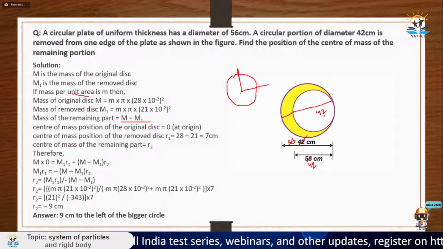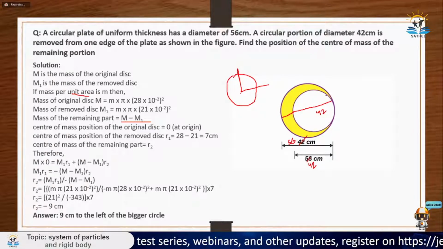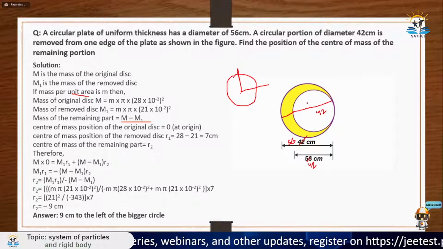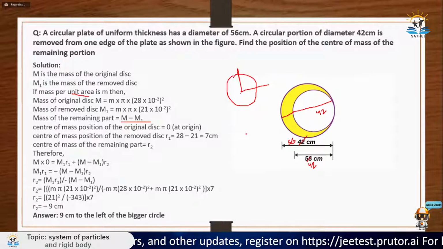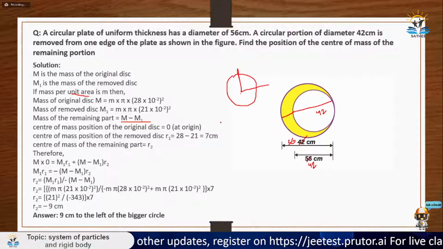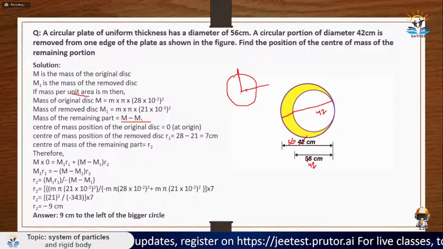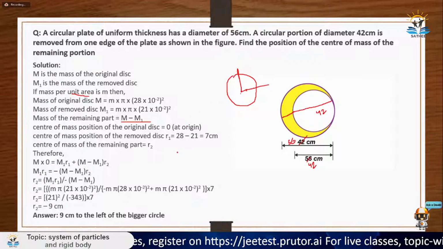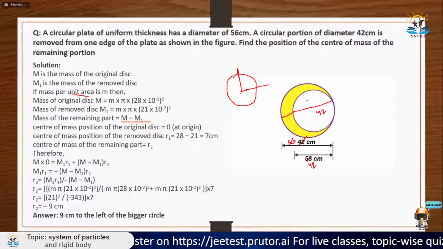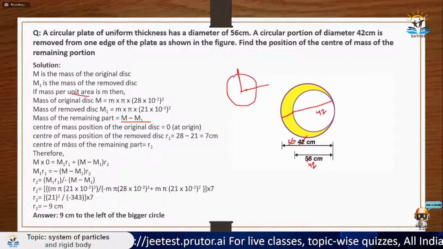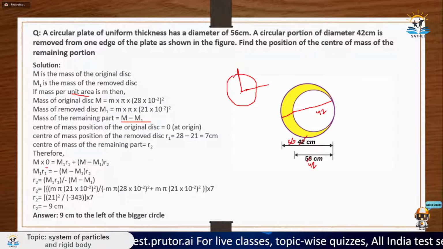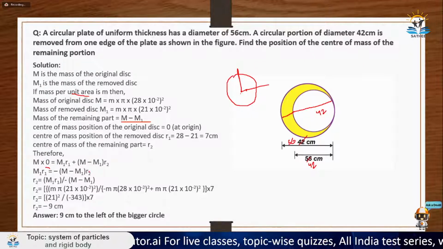But when the plate was cut, the center of mass for this removed plate would be at its own center only. So its center would be at 7 centimeter, so basically at 7 centimeter there would be the center of mass. But now what you need to calculate is the center of mass of the remaining plate. So how to do that? You just need to use the fact that the initial center of mass was at 0. So 0 is equal to m1 r1 plus m2 r2 upon total mass.